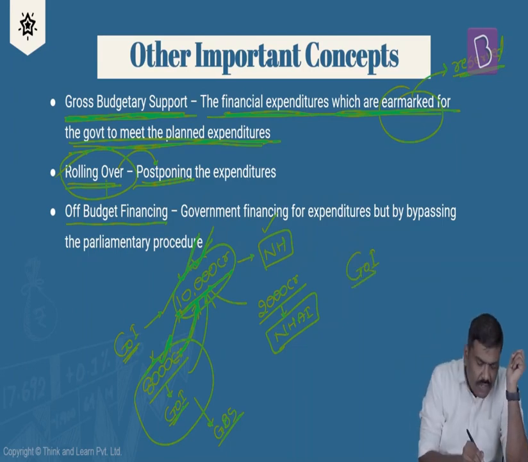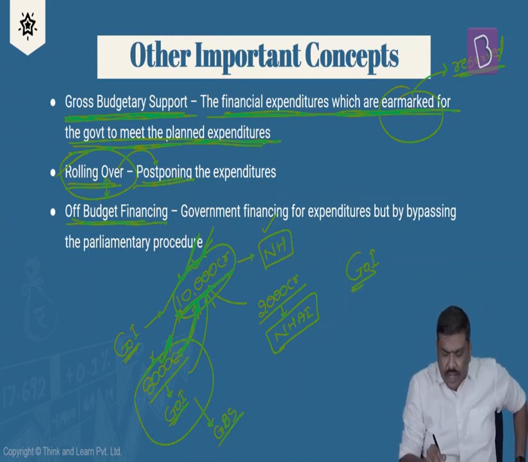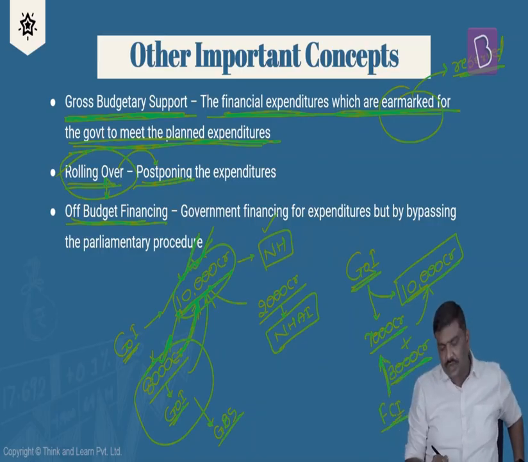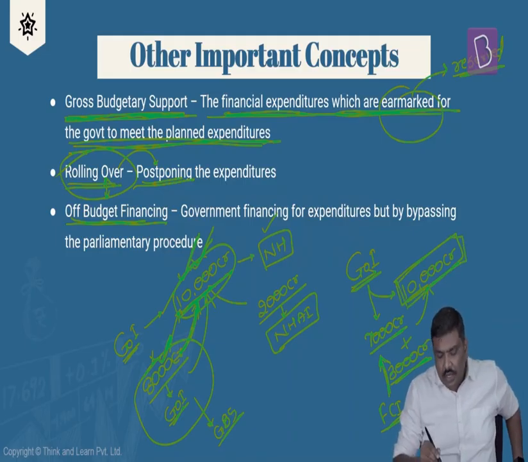Imagine here is the government of India. I'll give both of them, that is rolling over as well as off budget financing, or off budget borrowing. The government wants to spend, let's say, 10,000 crore rupees on food subsidies. Rather than the government of India spending all the 10,000 crore, the government will simply allocate, let's say, 7,000 crore rupees here, and it will ask the Food Corporation of India, which is the implementation authority, to bring 3,000 crore rupees. Borrow from the market, bring 3,000 crore rupees, and 7,000 plus 3,000, the total expenditure will be 10,000 crore. So the total expenditure that is supposed to be incurred is 10,000 crore. But does the government of India spend all the 10,000 crore?